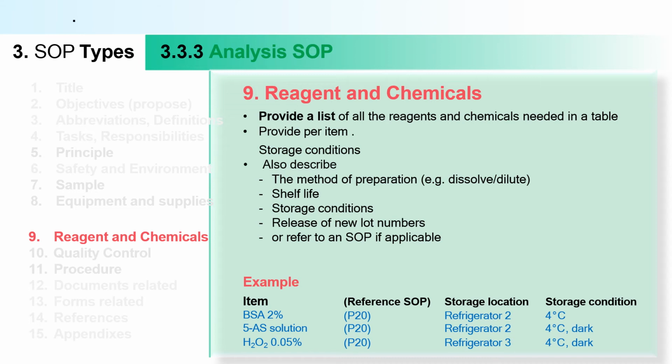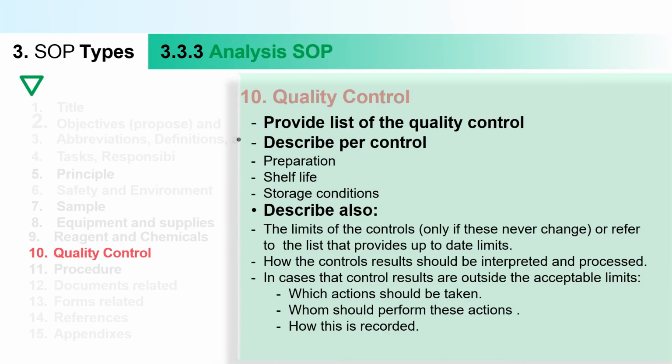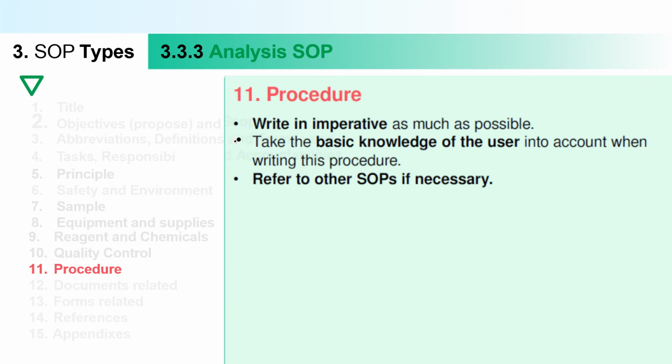Now the important point is quality control. Here, which quality control material you are using, how to prepare it, what the shelf life of that quality control material is, the storage condition, everything you have to write in this column. Now procedure. Whenever you are writing a procedure for the SOP for analysis, you have to write the procedure in great detail so that any person with basic knowledge can use your SOP.